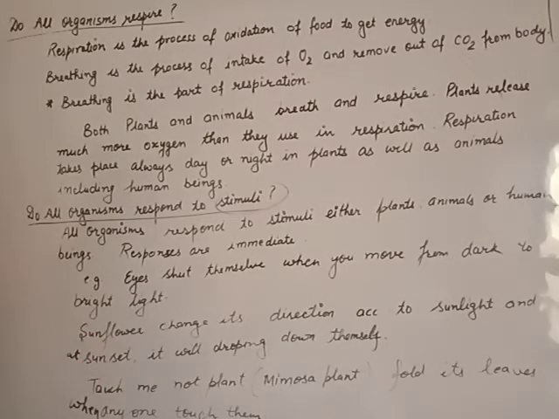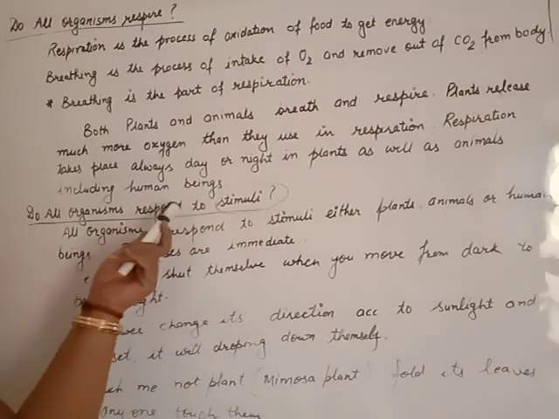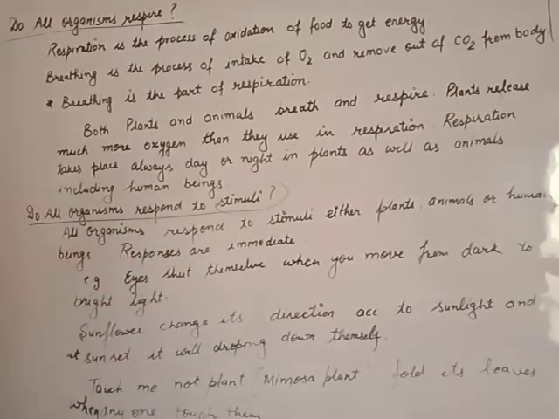The back movement of your hand is known as the response. All living organisms, either plants or animals, respond to the stimuli. They may be plants, animals, human beings, birds, microorganisms, each and every one.